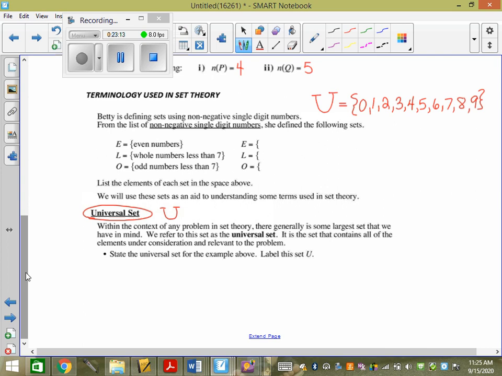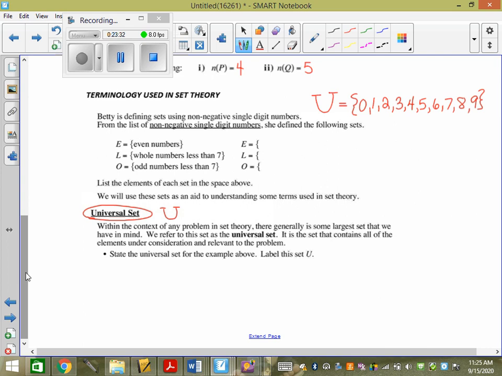So state the universal set for that above. Label the set U. If you already listed it up there, you've done it. So it's some big set that we're only allowed to choose numbers from. So we're only allowed to choose 0, 1, 2, 3, 4, 5, 6, 7, 8, and 9, because we need single-digit non-negative numbers.